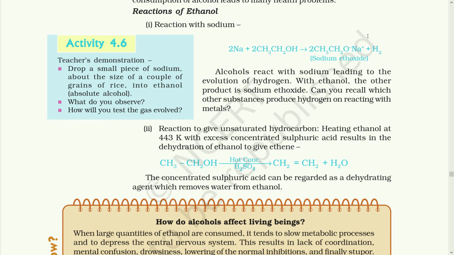The second reaction is when it gives an unsaturated hydrocarbon. Heating ethanol at 443 Kelvin with excess concentrated sulfuric acid results in the dehydration of ethanol to give ethene. The concentrated sulfuric acid can be regarded as a dehydrating agent which removes water from ethanol.